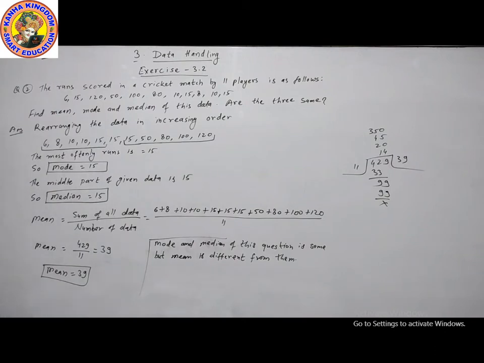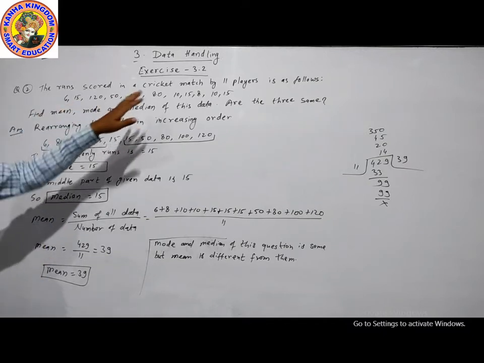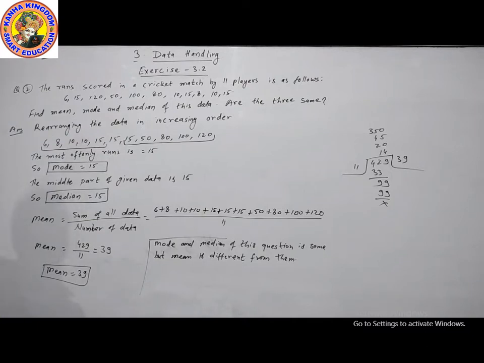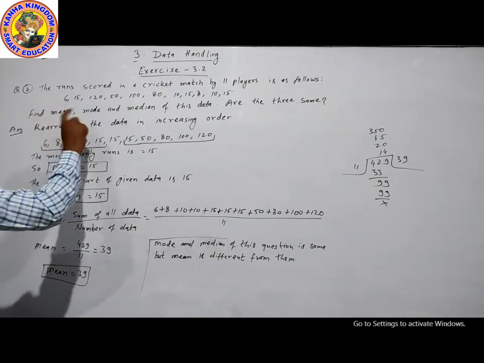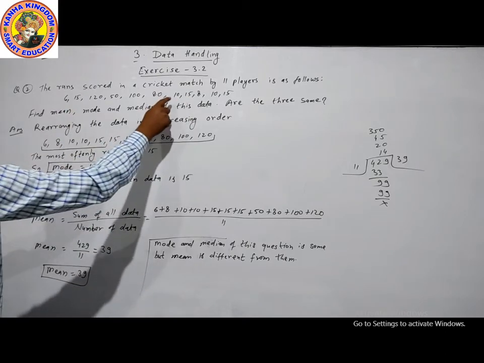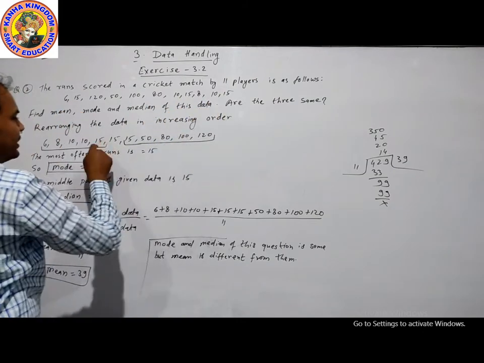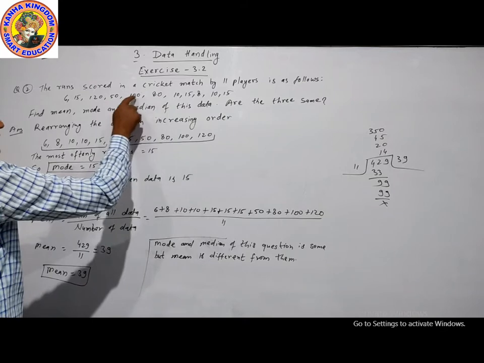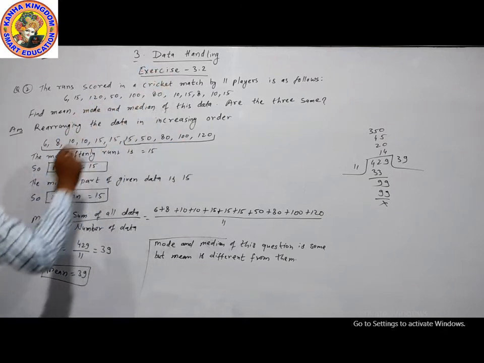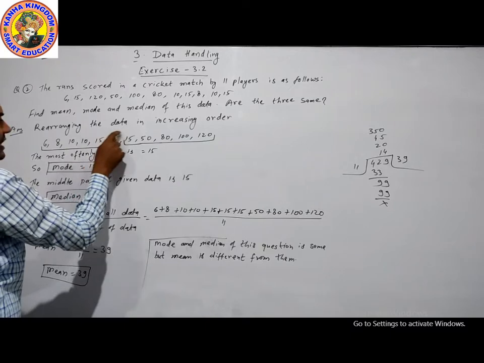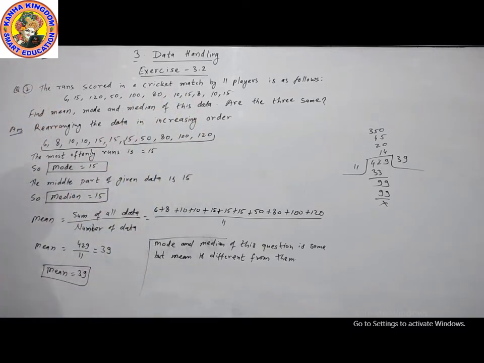Let's take from the beginning of this question. Question number 2. The runs scored in a cricket match by 11 players are as follows. Find mean, mode, median. First of all, we will rearrange the data in increasing order: 6, then 8, then 10, 10, two times, then 15, 15, 15, three times, then 50, 80, 100, 120. These are the 11 data: 1, 2, 3, 4, 5, 6, 7, 8, 9, 10, 11. Okay, correct.